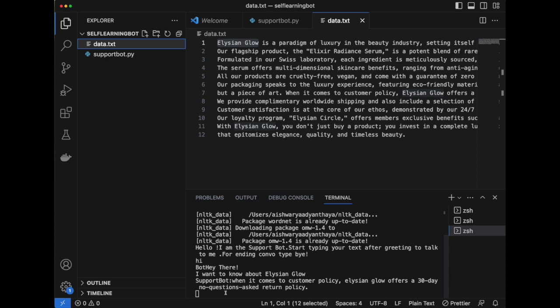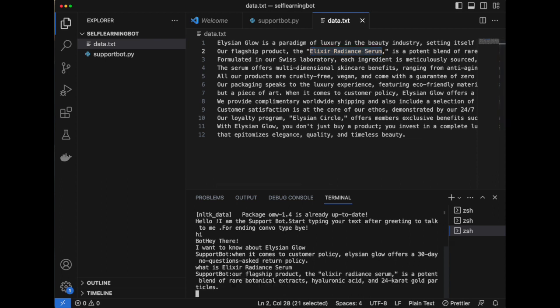Then after that, I will pick one of the words from this data, to show you how this TF-IDF vector works. So I will select one of the words from the data above, saying, what is Auxiliar radiance serum.